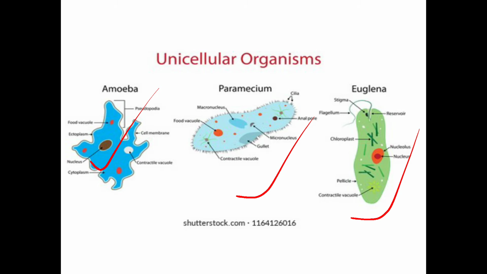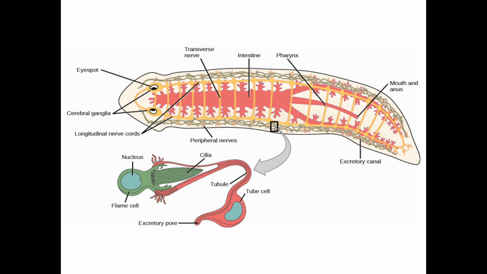But in some cases, those organisms possess tissue level organization. They have a group of cells, or a tissue. What is a tissue? A tissue is a group of cells that are similar in structure. A group of cells are there, and these cells have a similar structure, and also they have a similar function, and all together they perform a specific activity.